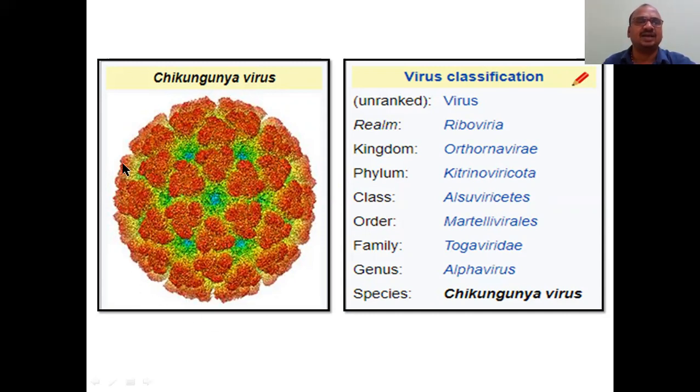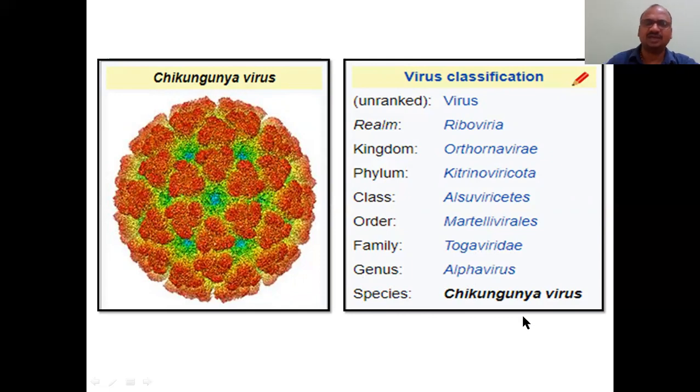This is the chikungunya virus. This is mainly responsible for chikungunya. In the virus classification, you can see order, class, phylum, kingdom, realm, but mainly these are important. Family, these three. Family, Togaviridae, because it is a virus, so Togaviridae. Tanzania, it is also found in Tanzania, so T, you can remember like that. Tanzania, Togaviridae. It is a virus, Toga virus. Okay. Genus, alpha virus. Just now we saw this is a genus. Genus is alpha, genus from Tanzania, Togaviridae.